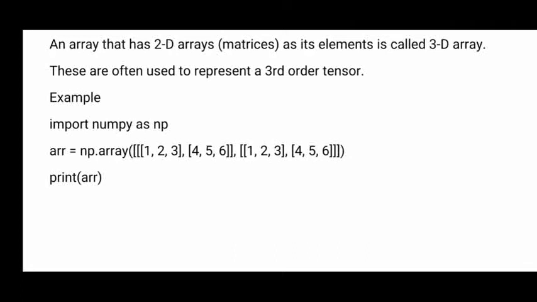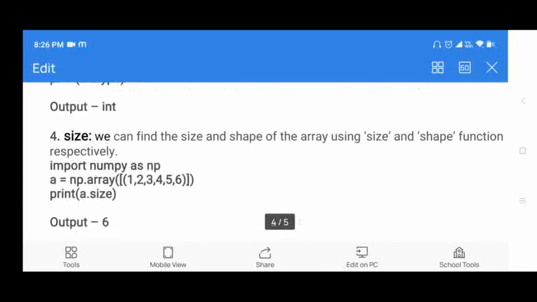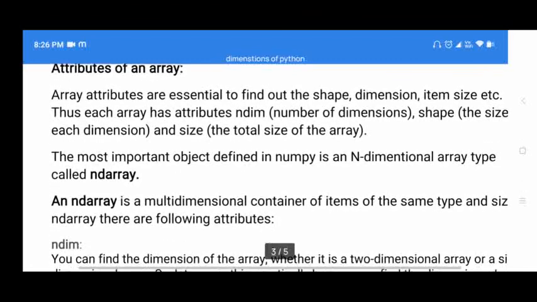So how many rows do you have? 1 2 3 4 rows. So you have two matrices here: 1 2 3 4 5 6, one matrix, and another 1 2 3 4 5 6, so two matrices. A three-dimensional array is nothing but an array of two-dimensional arrays. How many two-dimensional arrays do you have? Two. So this is the next dimension, the three-dimensional array in numpy. Dimensions are over.